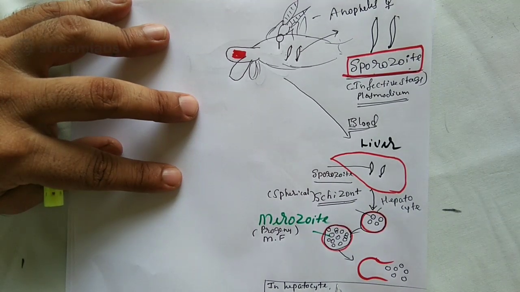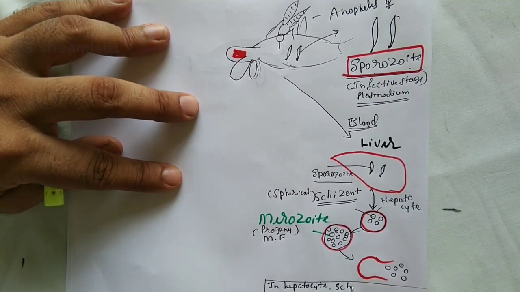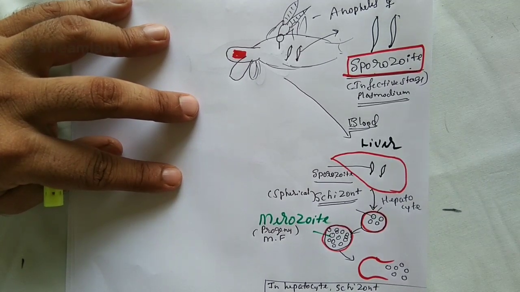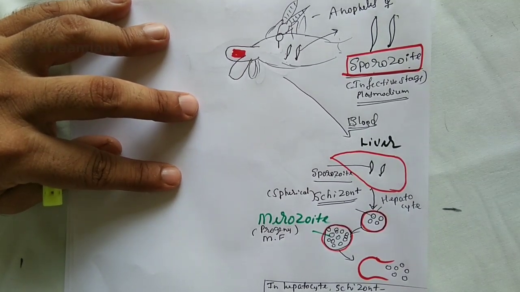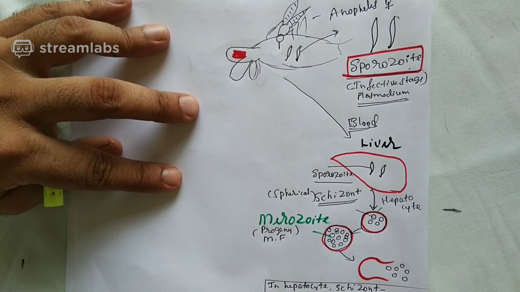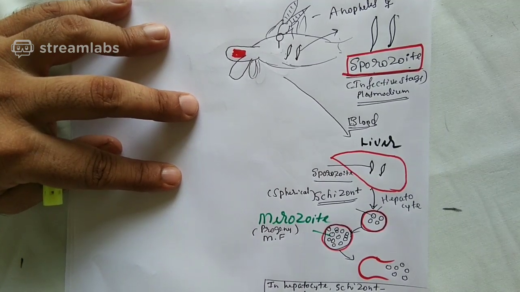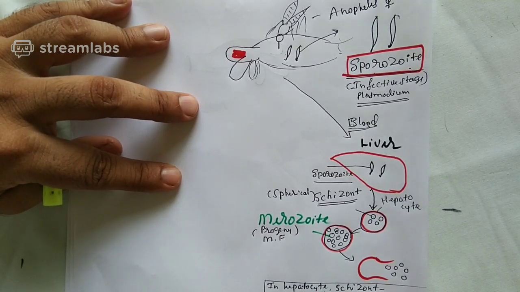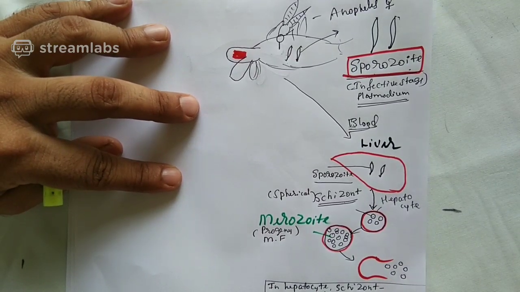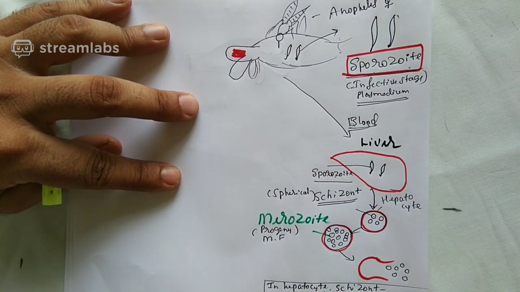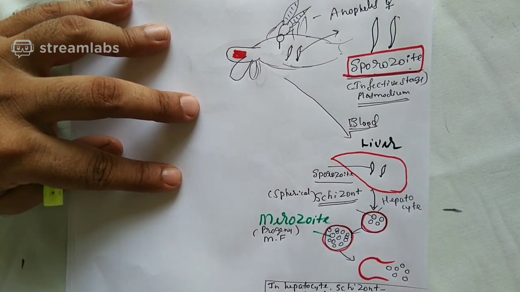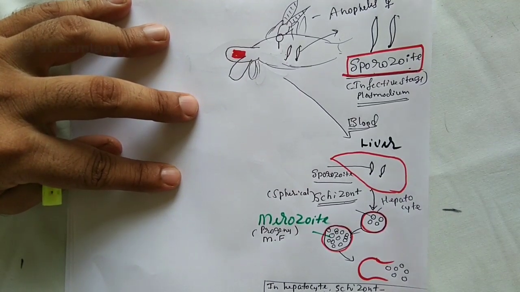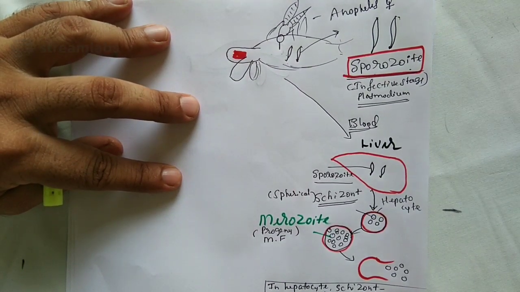So I can write directly here, schizont. It's a stage of the plasmodium. It undergoes multiple fission, a type of asexual reproduction, to produce the cells called merozoites. Merozoites are progenies.